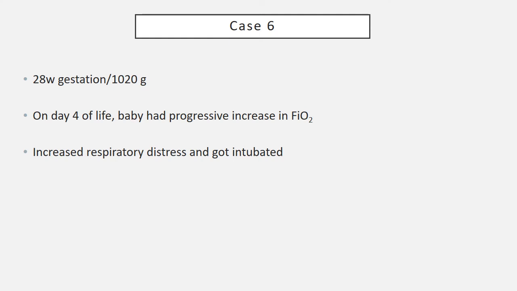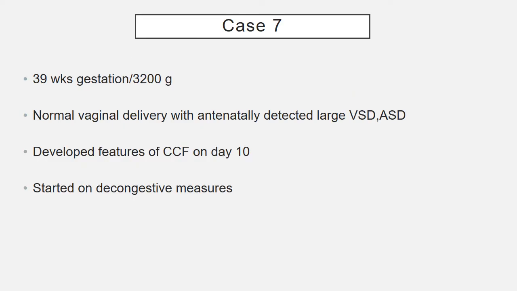Next case is a 28-weeker born with birth weight of 1020 grams. On day 4 of life, the baby had progressive increase in FiO2 requirement and respiratory distress, following which the baby got intubated. The ABG of the baby showed mixed acidosis, both respiratory and metabolic. And differentials in this case would be a hemodynamically significant PDA, early onset neonatal sepsis, PIE, that is pulmonary interstitial emphysema.